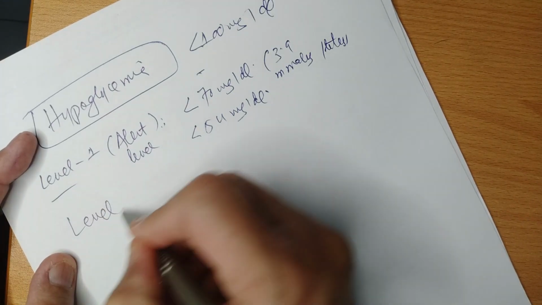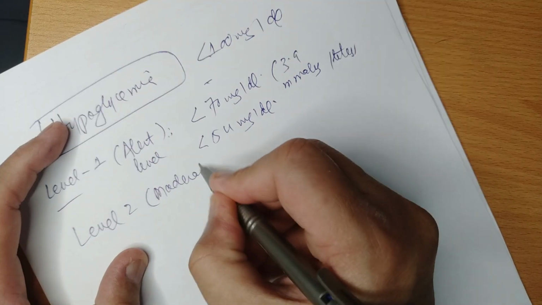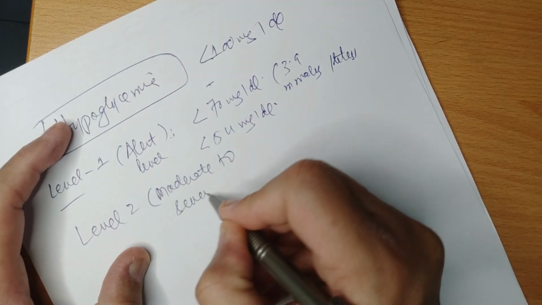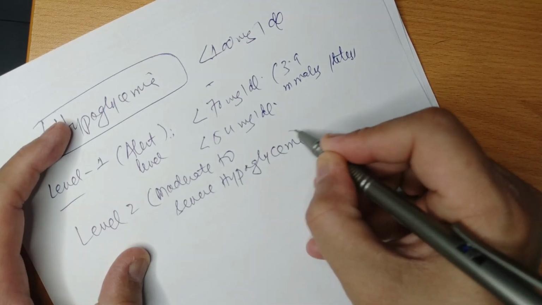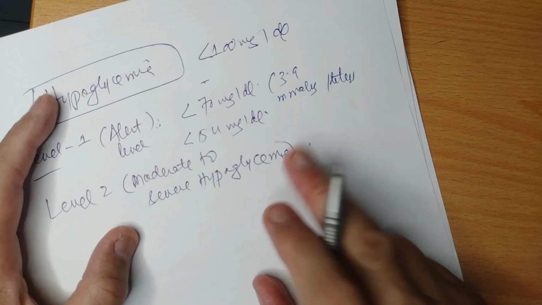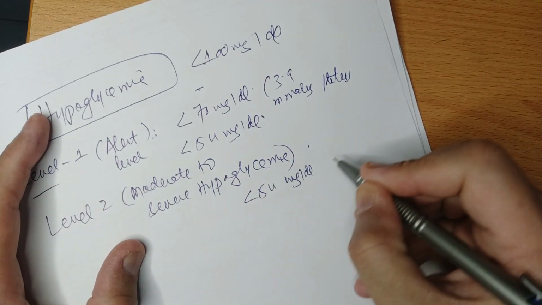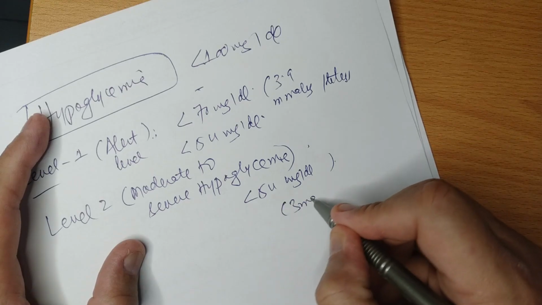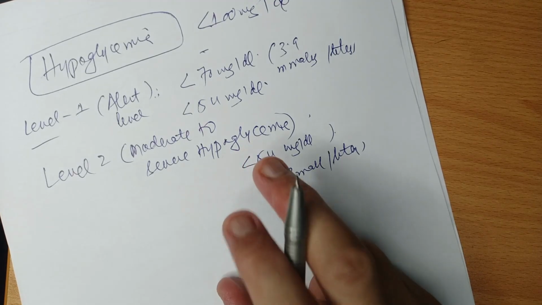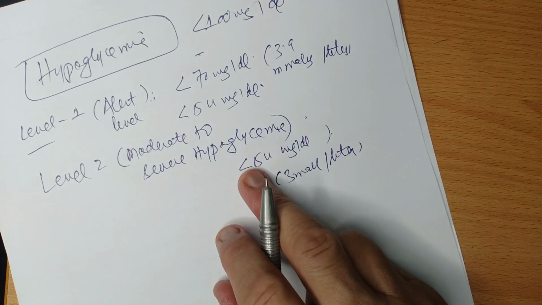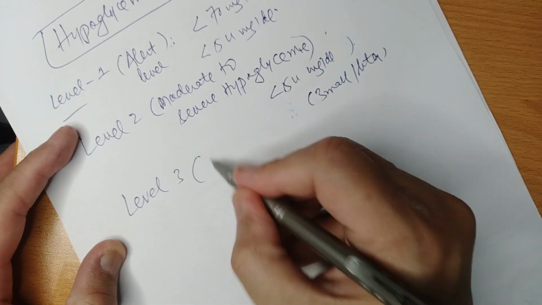Level 2 hypoglycemia is known as moderate to severe hypoglycemia. In this condition, we can have a blood glucose level less than 54 milligrams per deciliter or 3 millimoles per liter. It is less than 70 and less than 54. This is clinically significant. And level 3 is severe hypoglycemia.